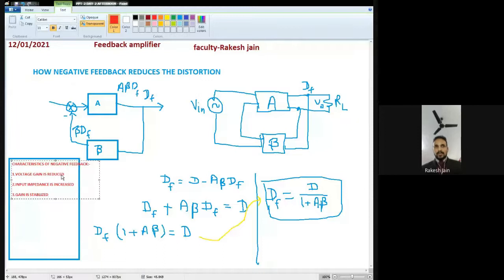Then the variation in gain due to feedback is less than the variation in gain without feedback. Am I right?